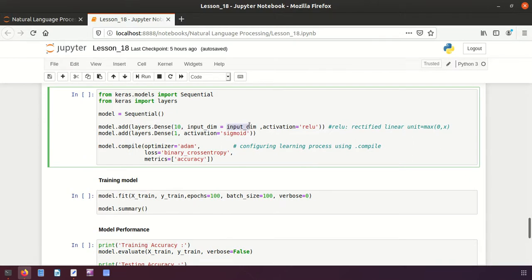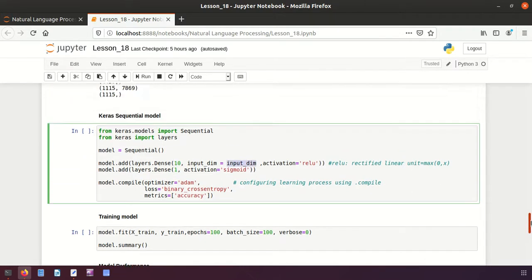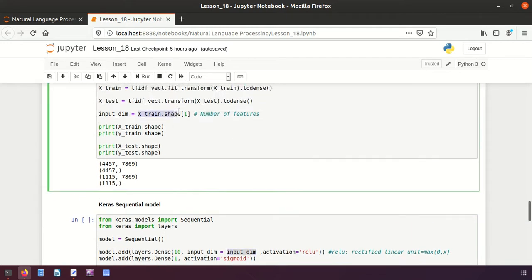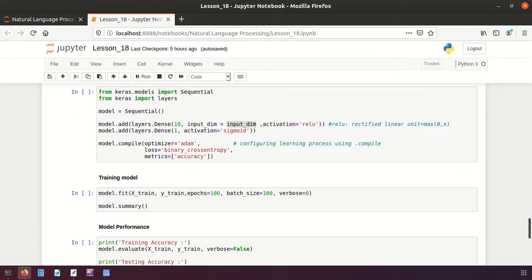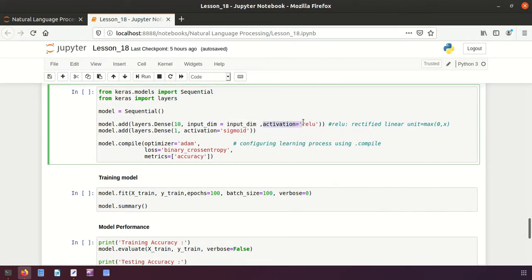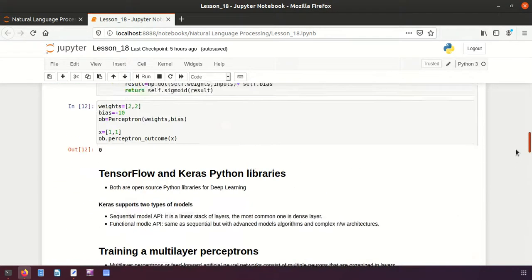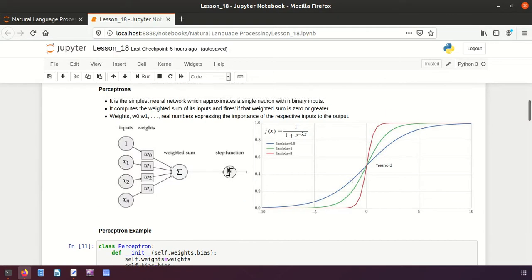equal to input dimension. This input dimension actually comes from here. Here I have said input dimension is equal to how much? This one, the number of features, I mean these values, right? So then I have specified here the activation function. In that activation function, in the first phase it is equal to ReLU. So what is an activation function? Actually the activation function is also called a step function. This one is called the activation function, friends, in a neural network, right?